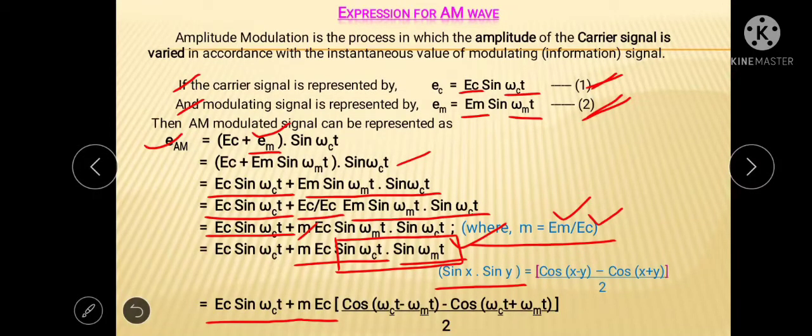So by proper application of this formula we can write these terms as cos(omega ct minus omega mt) minus cos(omega ct plus omega mt) upon 2. And finally again we have to split this bracket in two separate terms.